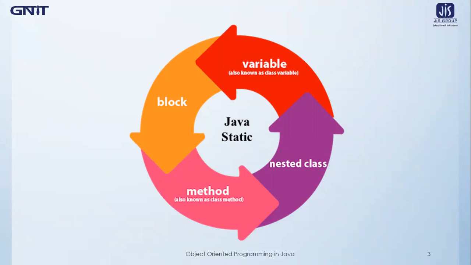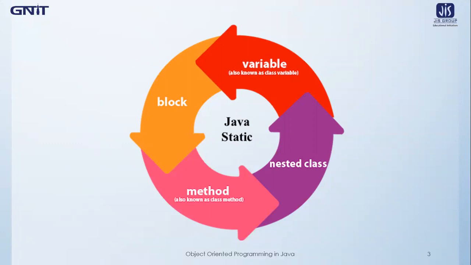But creating objects everywhere is not possible, and it is not at all a feasible solution. That's why we have used the static keyword before main, so that we don't need to create any object in order to access main.